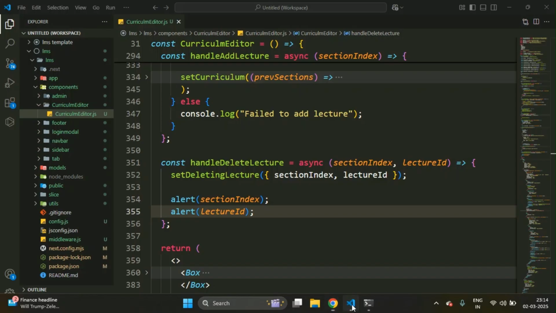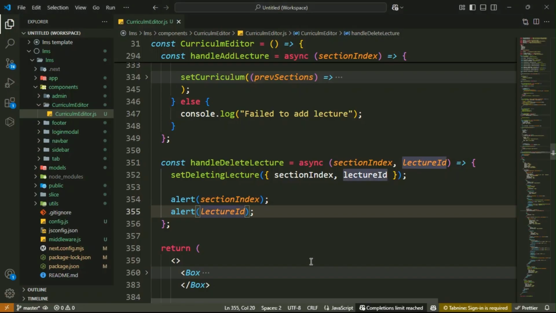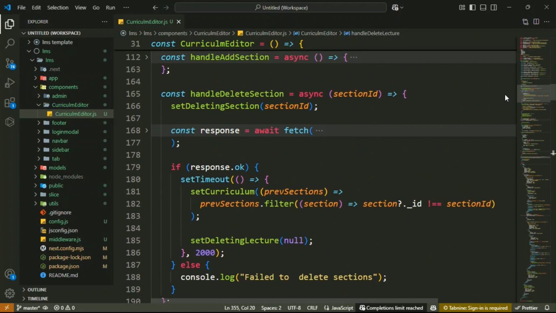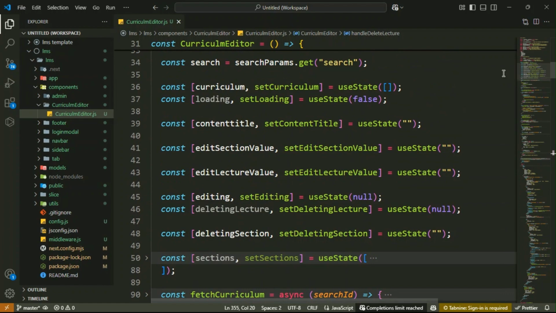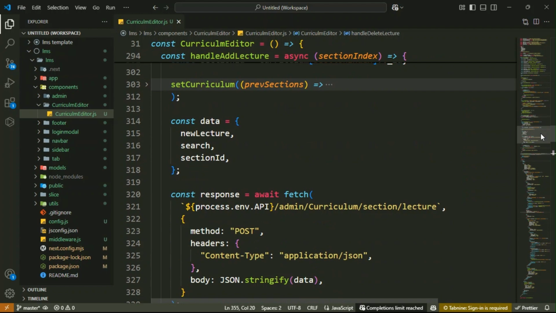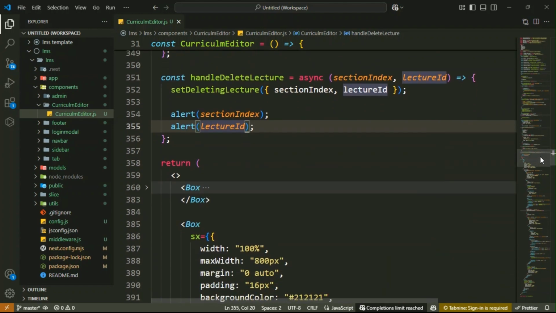So now, after that, I want to retrieve the section ID from the curriculum array based on the section index. Here we have the section index, which is 0. On the basis of that, I want to find that particular section from the curriculums. You know that here we have the curriculums, and inside this one curriculum we have all the array of sections. Then I just want to find that particular section from the curriculums.